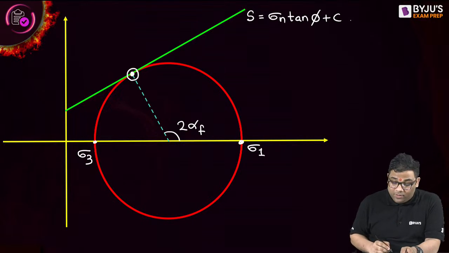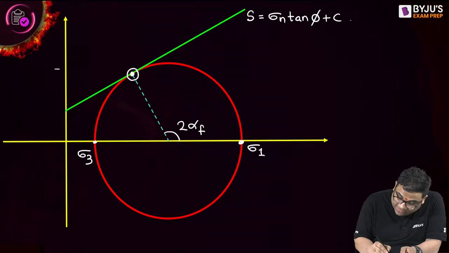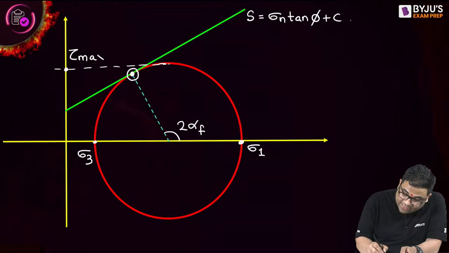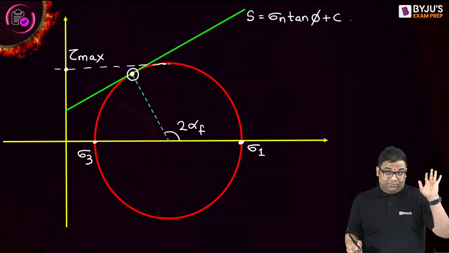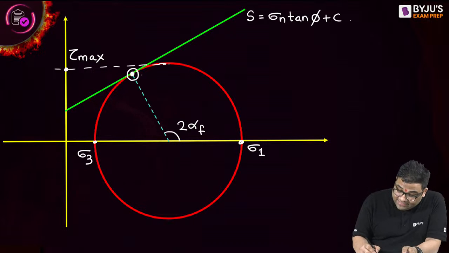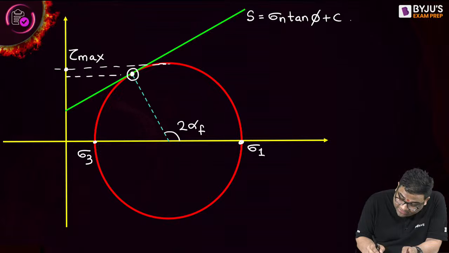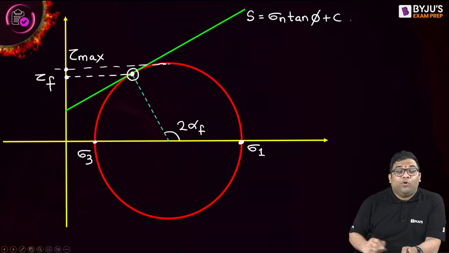Now you see, this is the maximum shear stress in the soil. And you can see this is the failure point, and the stress corresponding to this is the stress in the failure plane.